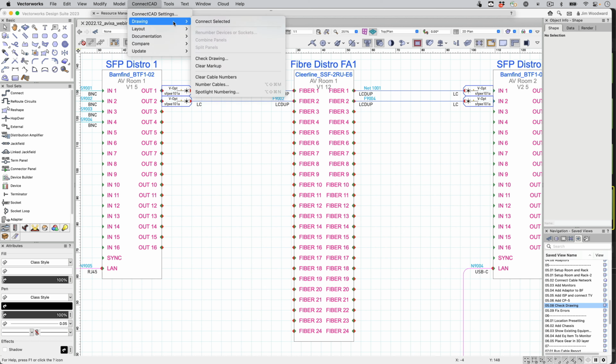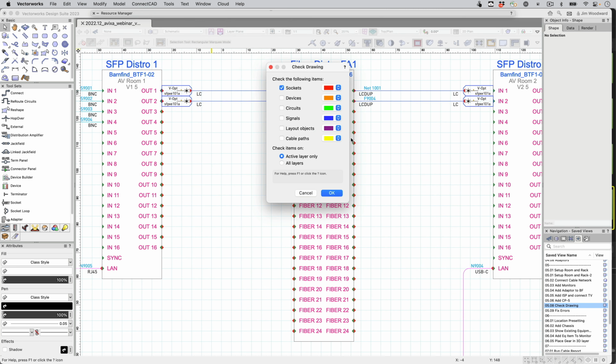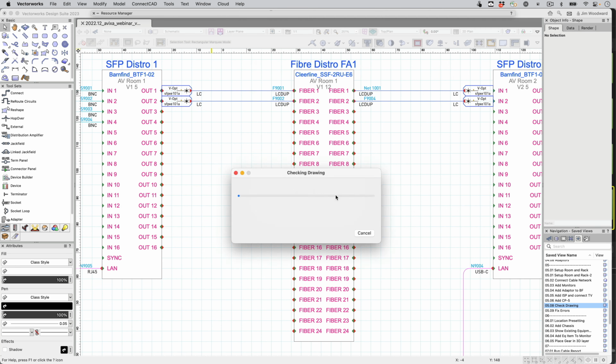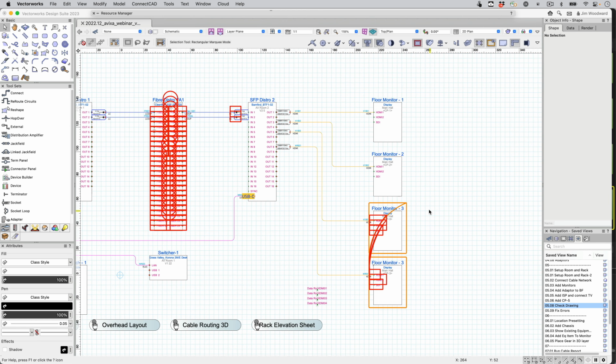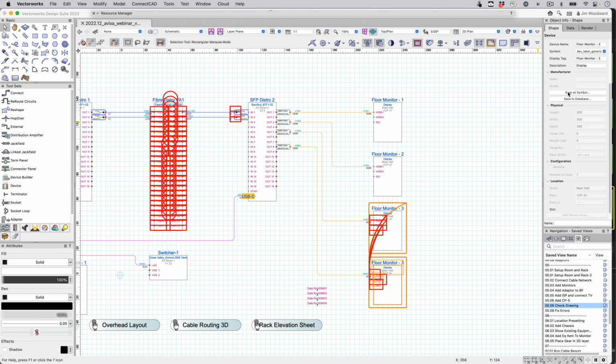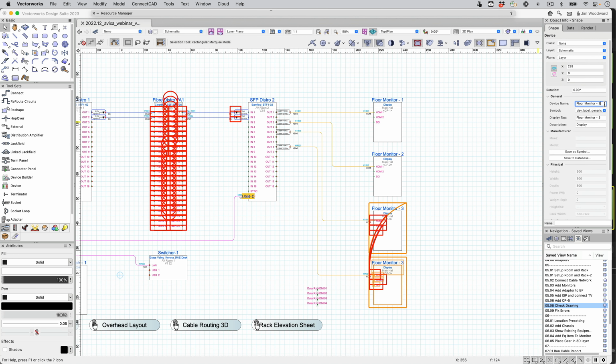And let's run that one more time with devices, circuits, and signals added. You'll see it marked up some of the signal types. We should put an adapter in between some of these, as well as the floor monitor has two number 3s, so we would want to correct that one and just identify as one as number 4.